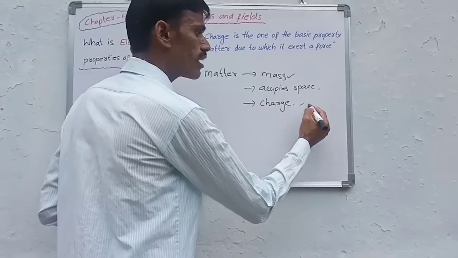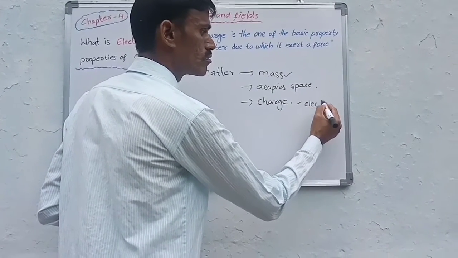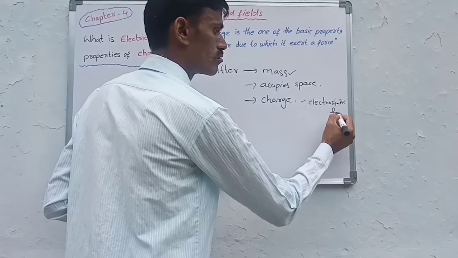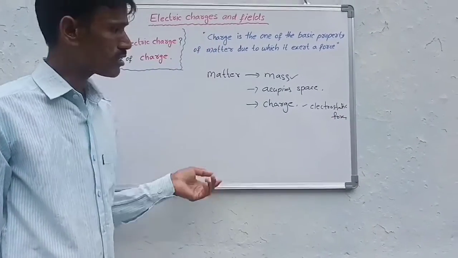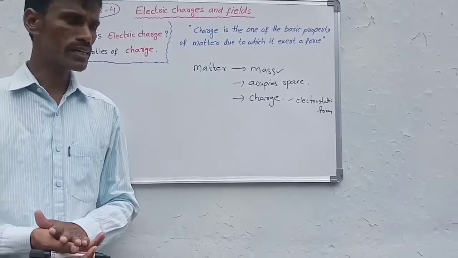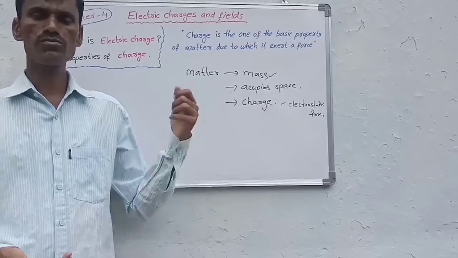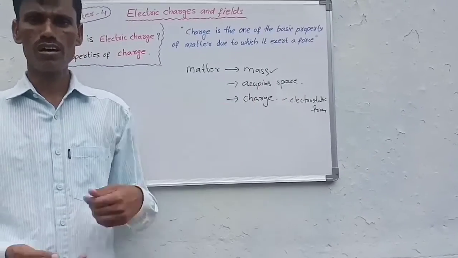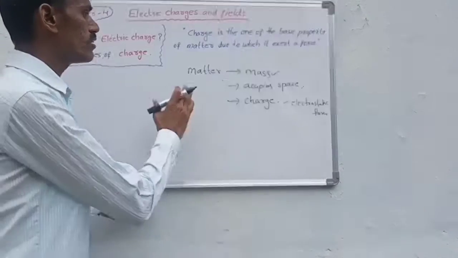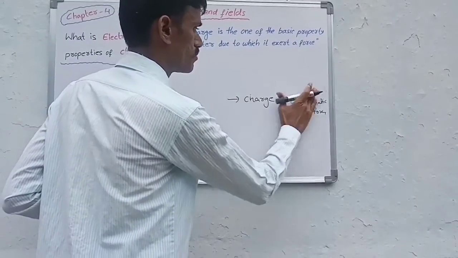So that is electrostatic force. Therefore charge is one of the basic properties of matter, and this is the basic definition of charge.